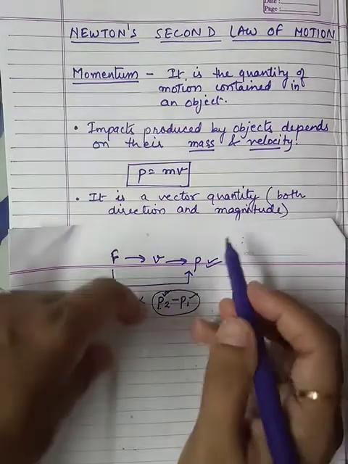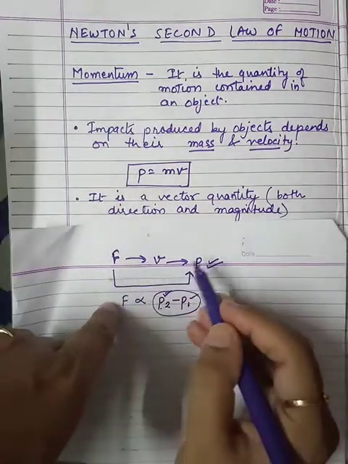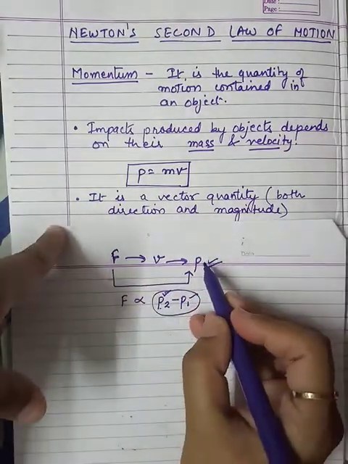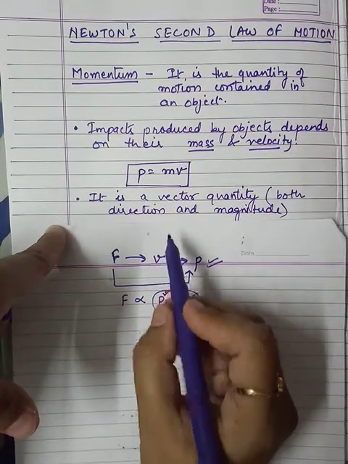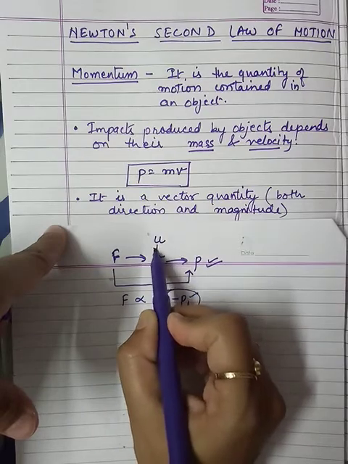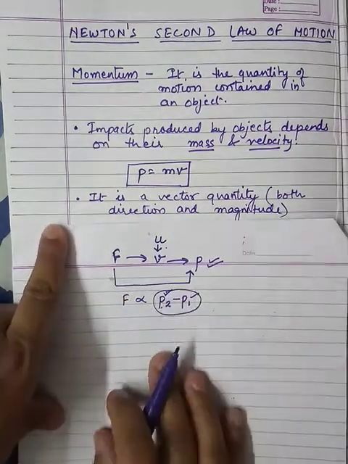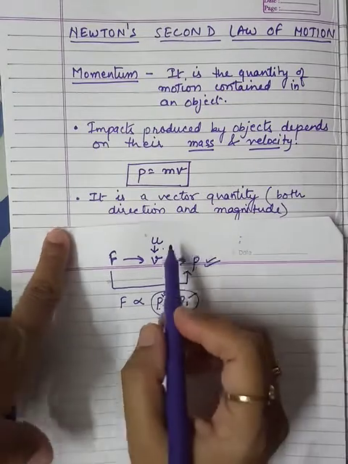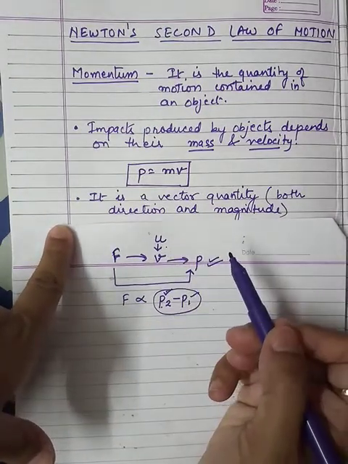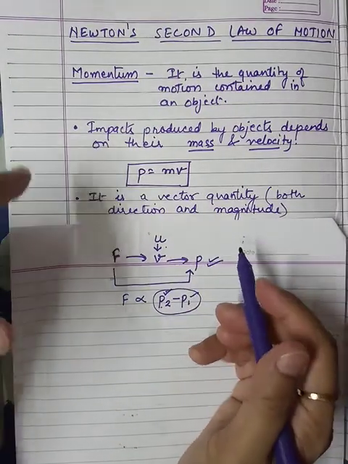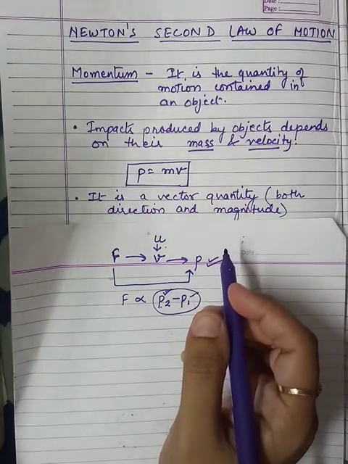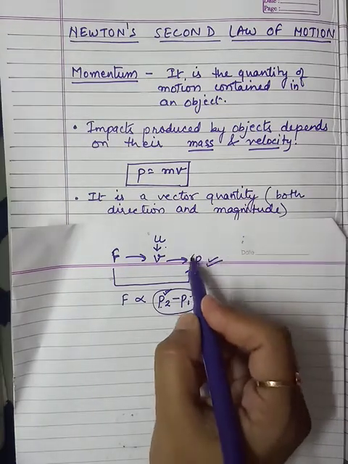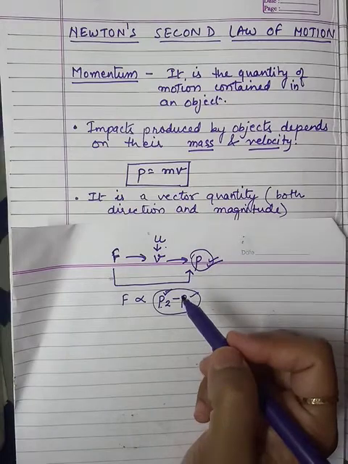That means whenever we are applying force, there must be some change in momentum because of change in the velocity. Earlier the velocity was u, from u the velocity has been changed to v. So that is why the momentum has been changed. Okay, so this is very important to understand that when an unbalanced force is applied, it is directly related to the change in the momentum.